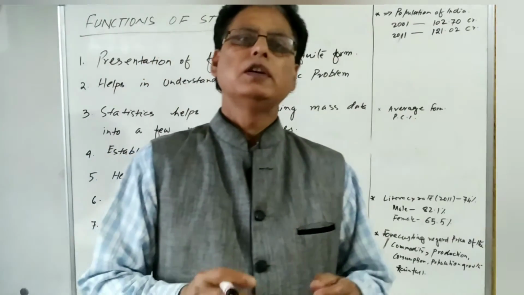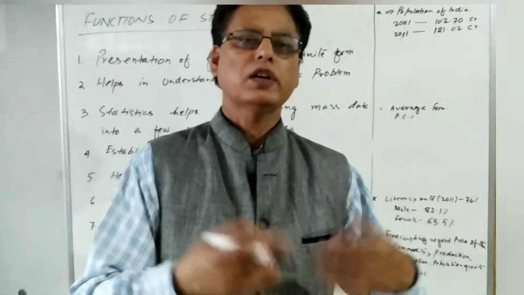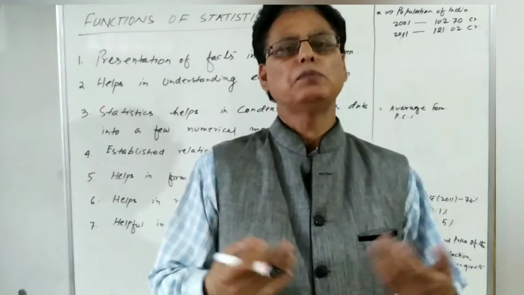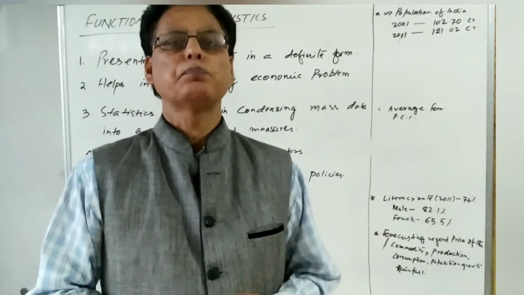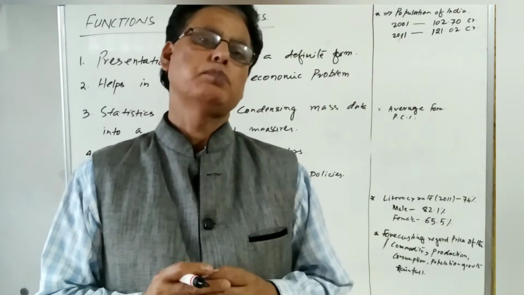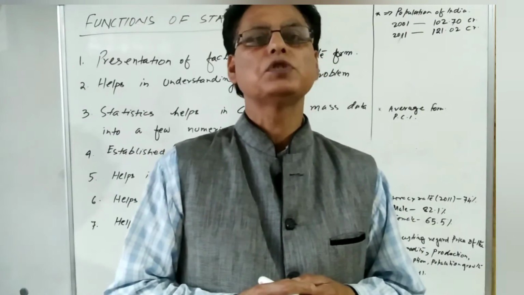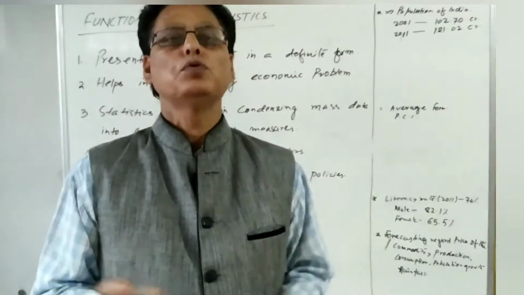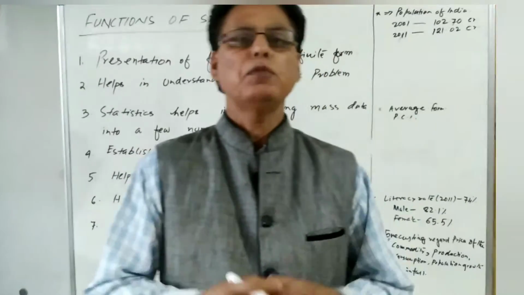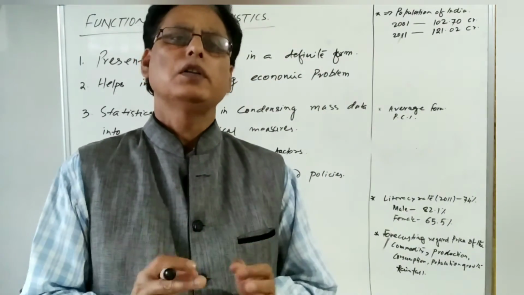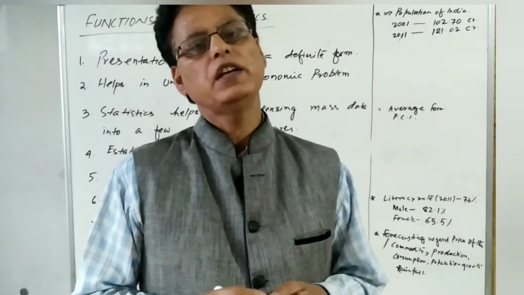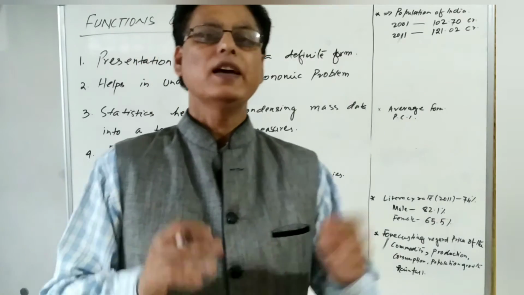Take the example of production: what goods are to be produced, how much quantity is to be produced, how the goods are to be produced, which technologies are to be used, and how the produced goods are to be distributed, how the national income is to be distributed among the factors of production. These problems can be understood only by the use of statistics.